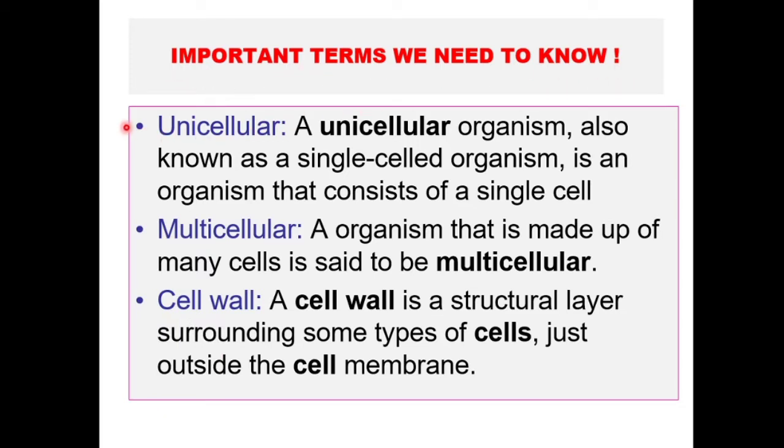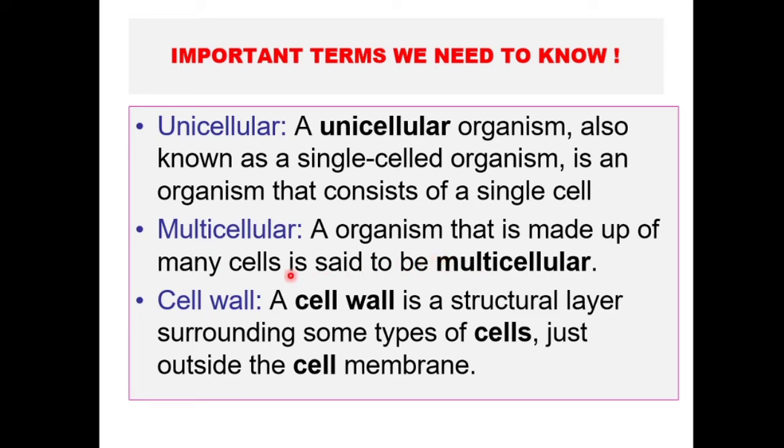First important term is unicellular. This also you have studied in previous chapters. Uni means what? Uni means single or one, right? So unicellular organisms are those organisms which are made up of only one cell, only a single cell. Same as that, multicellular. If uni means one, multi means many. So multicellular means those organisms which consist of more than one cell, or many cells.